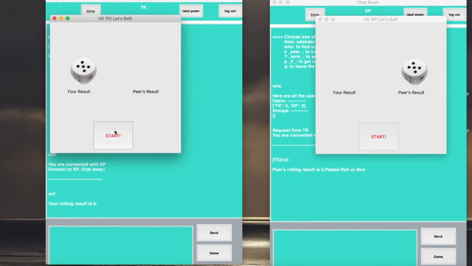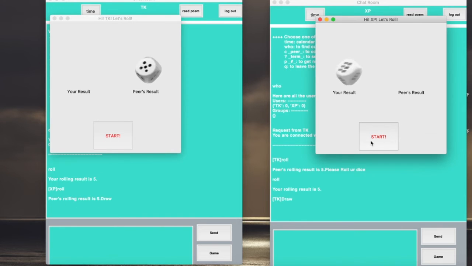Besides, our system will also notify the other user to roll their dice if they haven't rolled yet. And after 2 sides roll the dice,